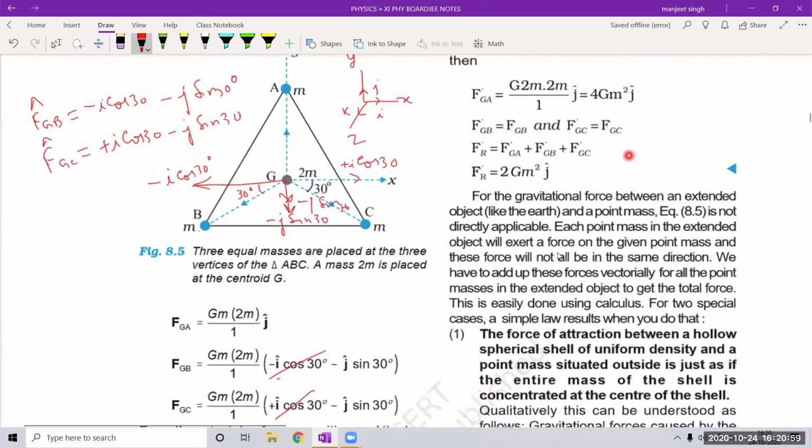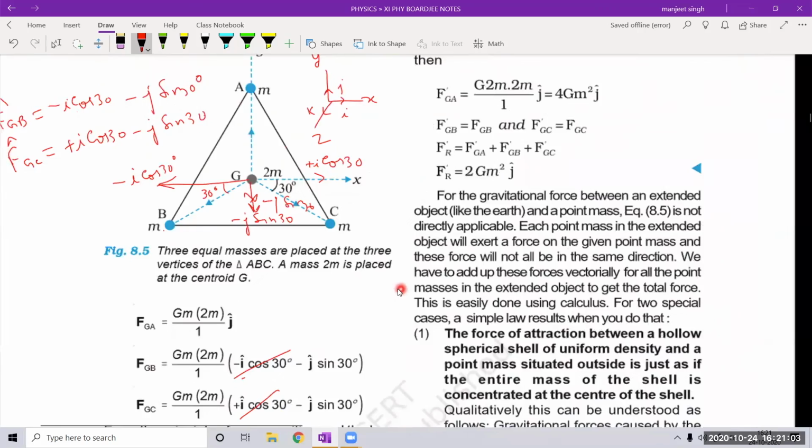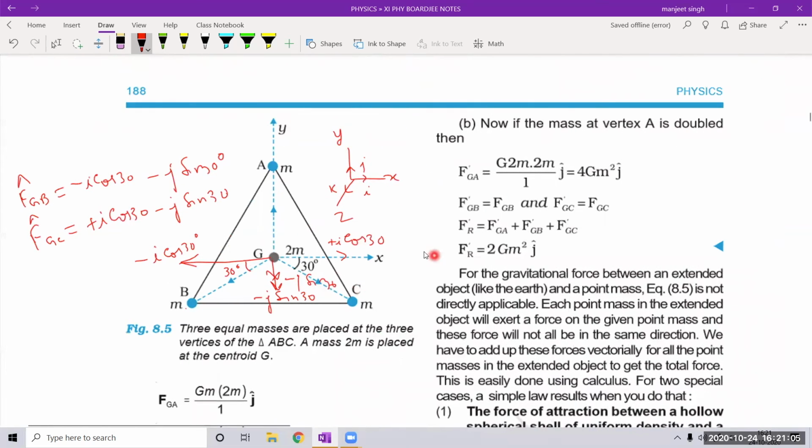So there are other methods also. Okay, what we can do, I will just give a hint and you go ahead. See, you calculate this force, this force, and this force. There are three forces. What are the magnitudes of these three forces? The magnitude of these three forces is the same, G m 2m upon 1. These are the magnitudes, because this distance and this distance are the same.